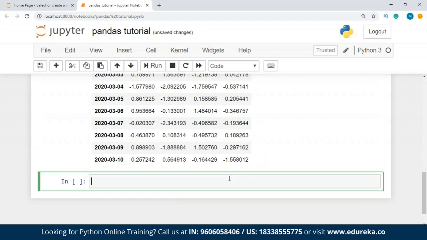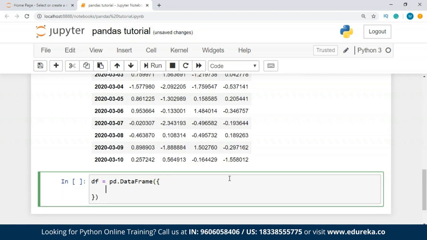So I'll take, let's say, again, df equal to pd.DataFrame, and I'm going to pass a dictionary over here now. So I'm going to take a few values first of all. So first value is, let's say, a. Now after this I have to pass something, right? Okay, I'm going to write, let's say, a list of 1, 2, 3 and 4.